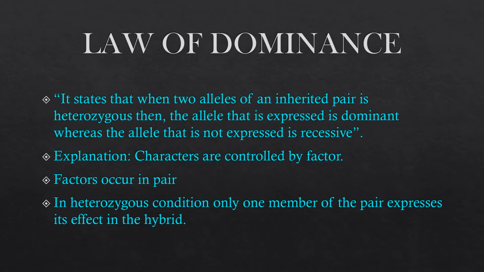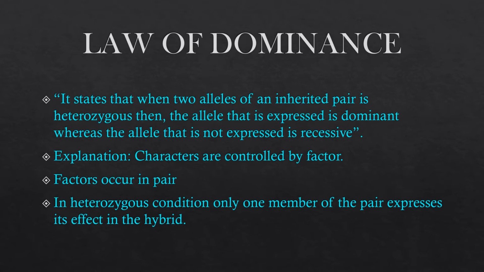We can write it in our own words as well, by taking one example: when two contrasting forms of a character are considered for a cross, then in the first generation, that is the F1 generation, only one of the alleles expresses itself and the other remains hidden. There are some points of the law of dominance: all the characters are controlled by factors, and the factors are always found in pairs.